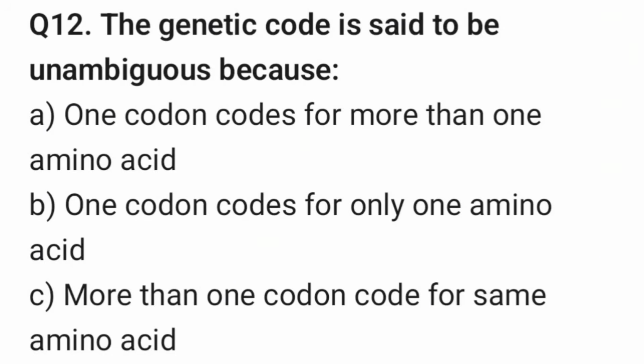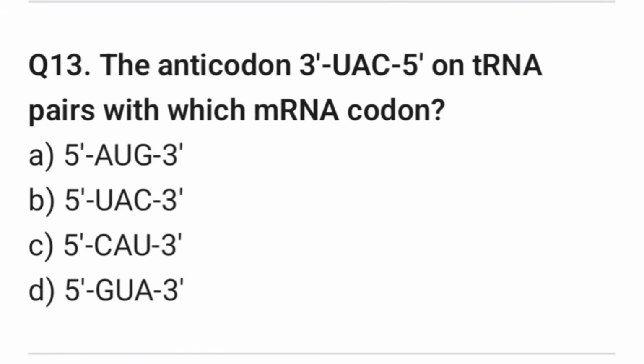Right answer is option B. One codon codes only for one amino acid. Question 13. The anticodon as given on the transfer RNA pairs with which messenger RNA codon? Right answer is option A.